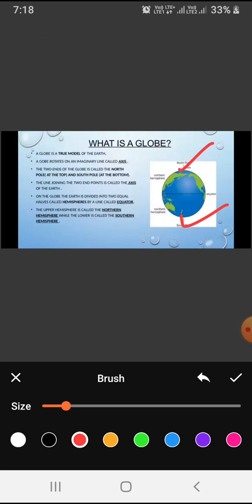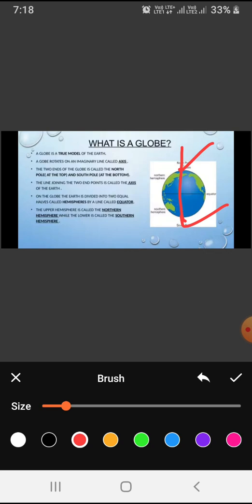The line joining the two end points is called the axis.